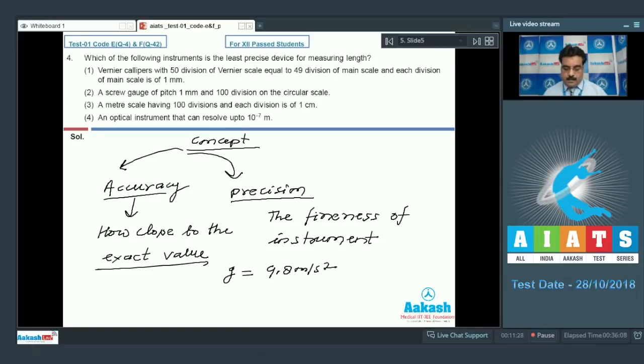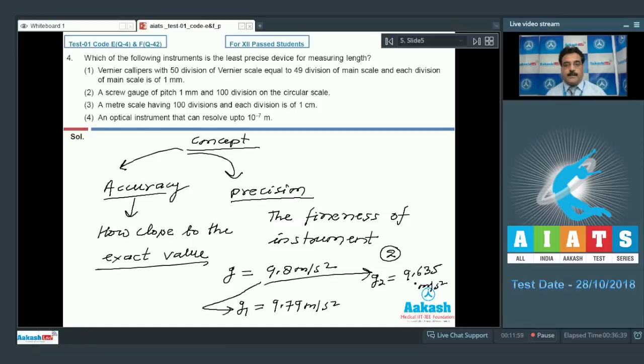For example, two students have done the experiment, and one of them found the value G1 is 9.79 meter per second square, and by the experiment of the other student, G2 is 9.635 meter per second square.